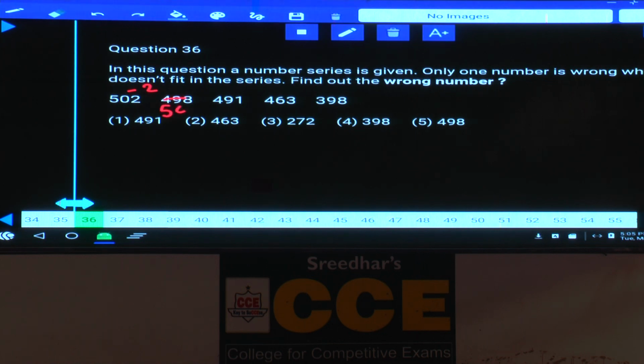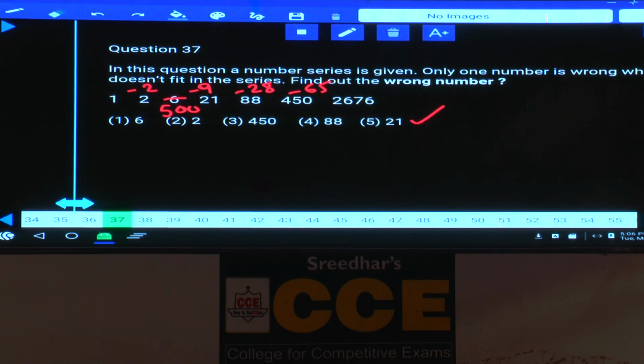If 500 is here and 500 and 491, what is the difference here? 9. This 9 can be written as 2 cube plus 1. And 491 and 63, this is minus 28, that is 3 cube plus 1. 63 and 98, and this is 65, 4 cube plus 1. 1 cube plus 1, 2 cube plus 1, 3 cube plus 1, 4 cube plus 1 are the differences. Then what is the wrong number here? 498, and the correct number is 500, choice 5. Question number 36, it is choice 5.